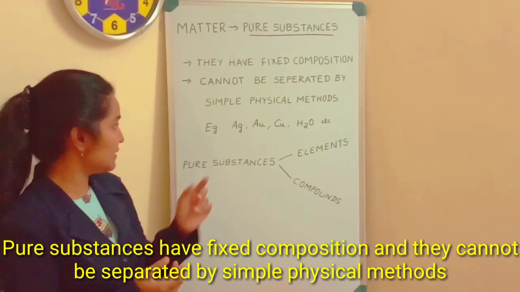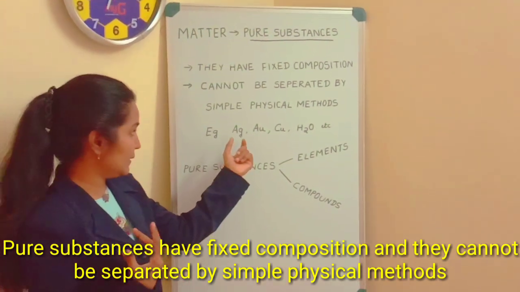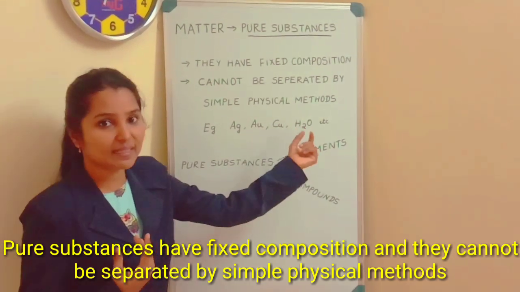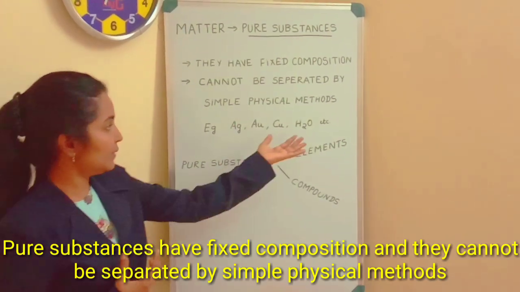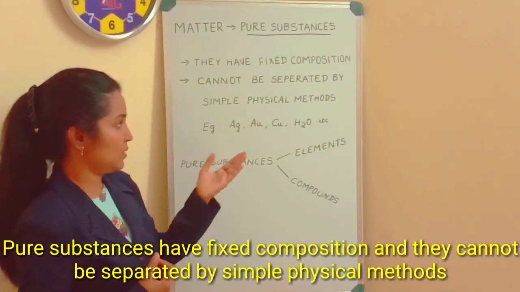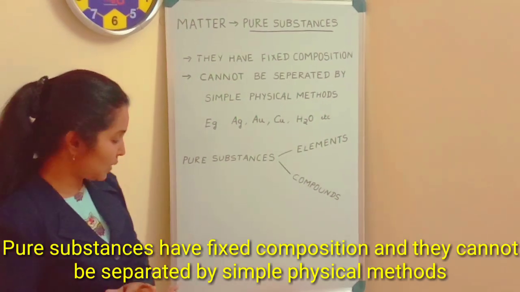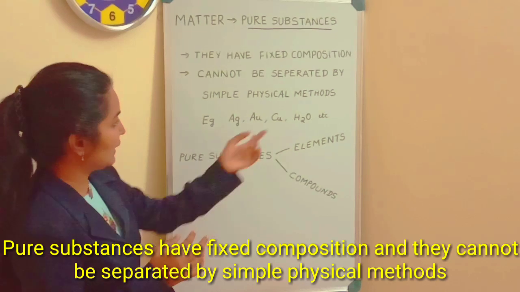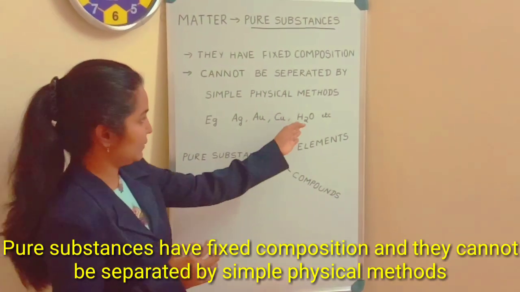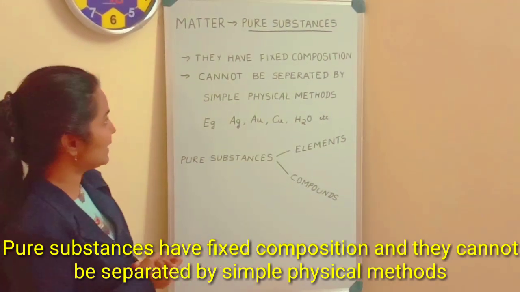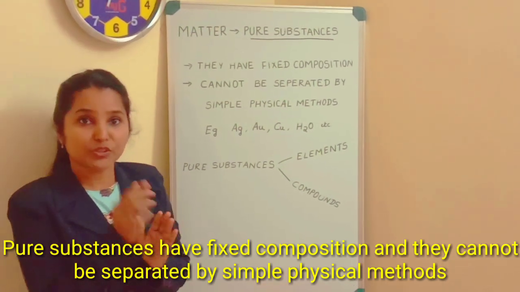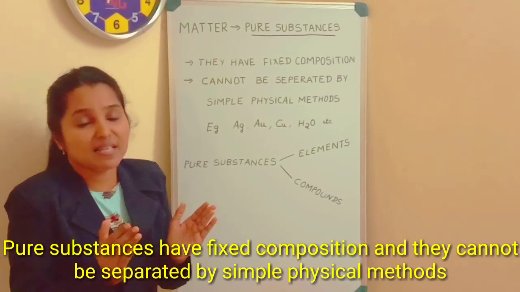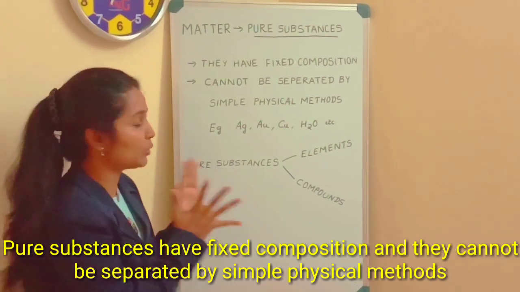For example, we can see silver, gold, copper, water, etc. Here you can see, for example, water or glucose. Here we can take the example of water. Water consists of two types of elements, hydrogen and oxygen, but in a fixed ratio. Two hydrogen atoms and one oxygen atom make water. If there is any change in that ratio, it will not be water.